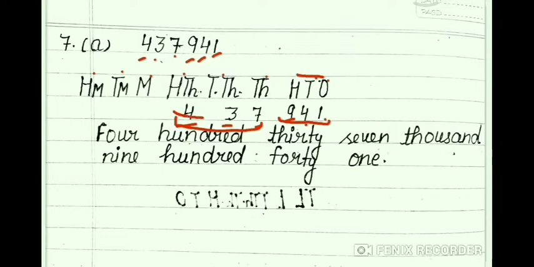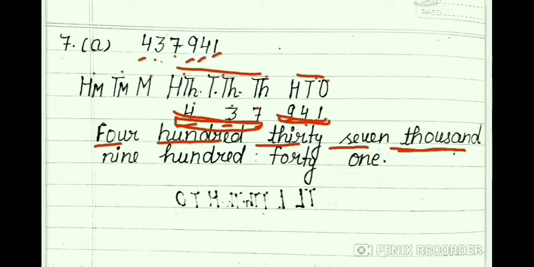You can see clearly here 437. In which period is it coming? Thousands period. So what will be the naming word of this number? Simply 437,000. Why thousand here? Because 437 is coming in the thousands period. And 941 is coming in the ones period.